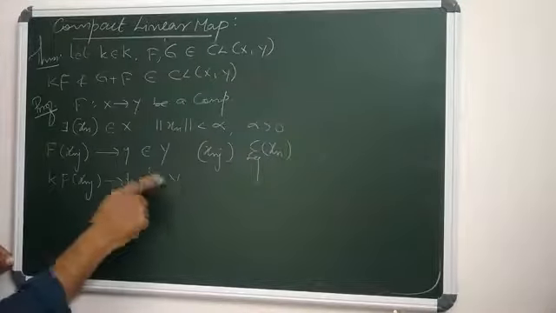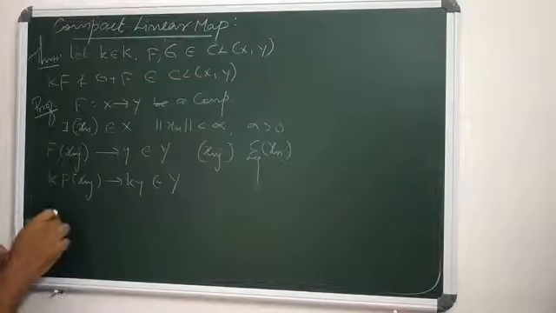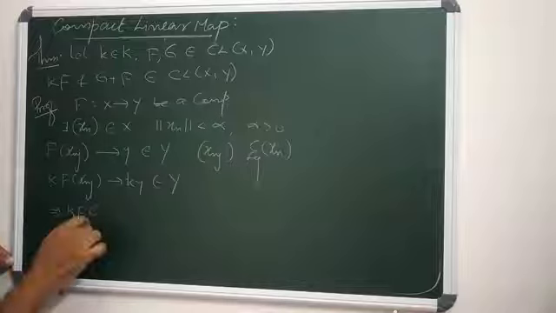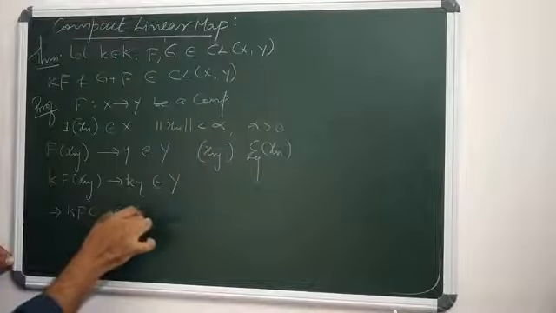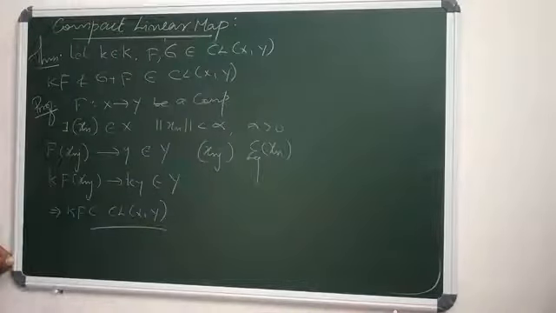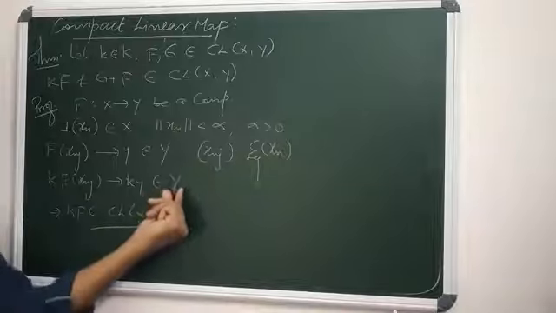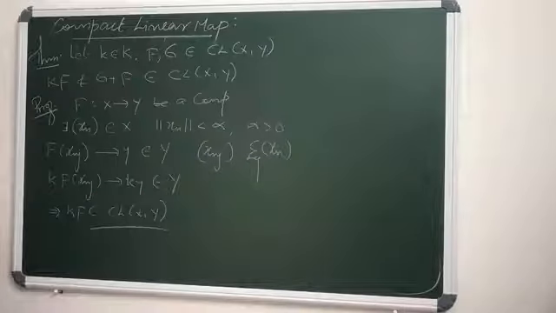So kf of xnj converges to ky, which again falls in Y. That means, according to the previous arguments, kf falls in CL(X,Y), or kf is a compact linear map, because kf has a convergent subsequence in Y. So when f is a compact linear map, its scalar multiple is also a compact linear map. Agreed.